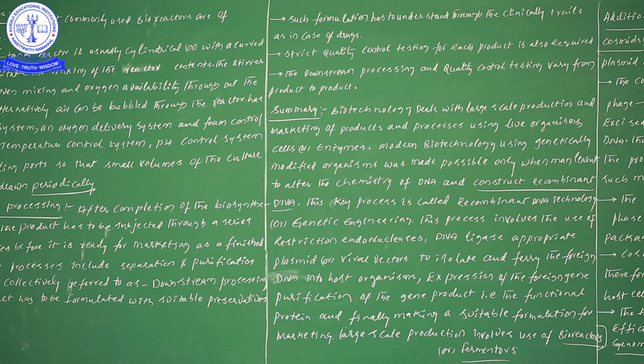If you produce drugs, there are different types of procedures for the purification or separation of different types of products. Even though you are producing different types of products, the procedure is not the same. It is different depending on the product. So somewhat information we can understand like that.